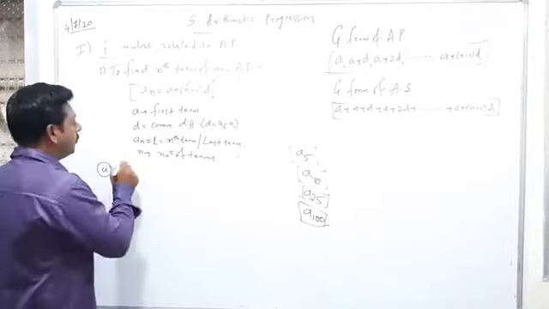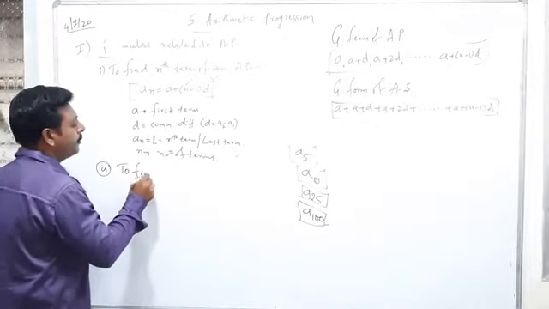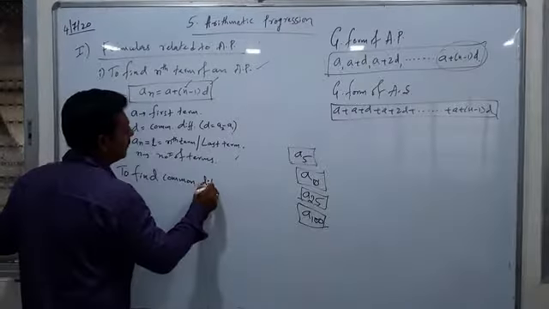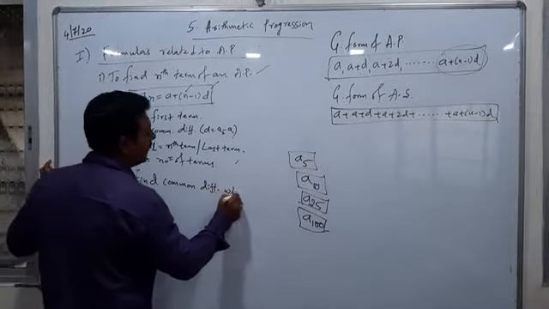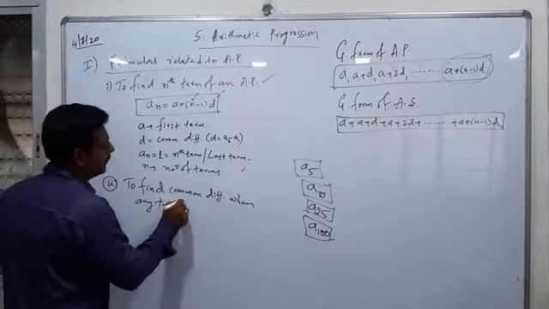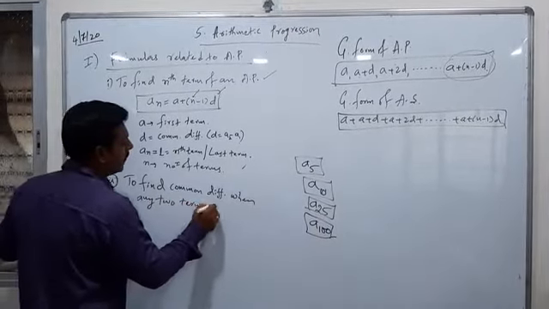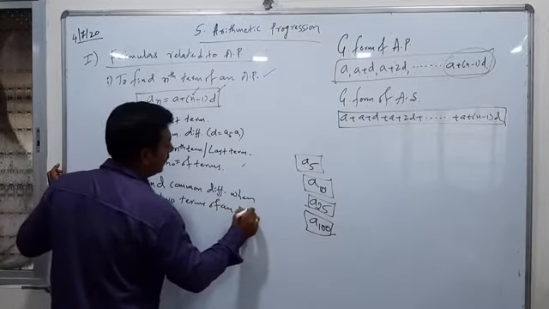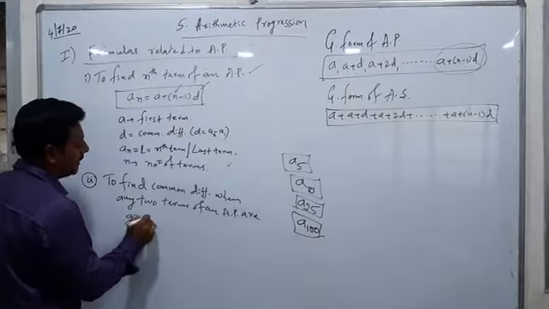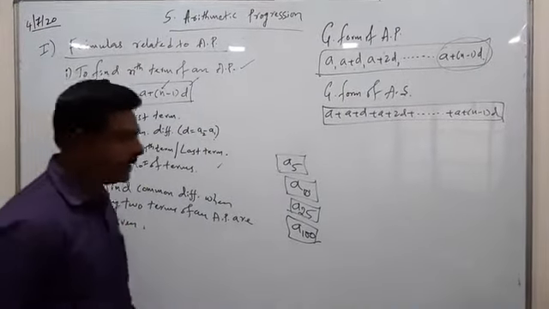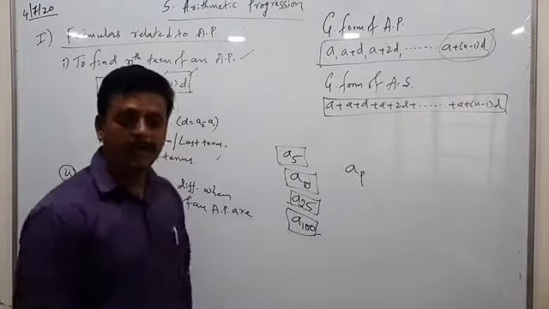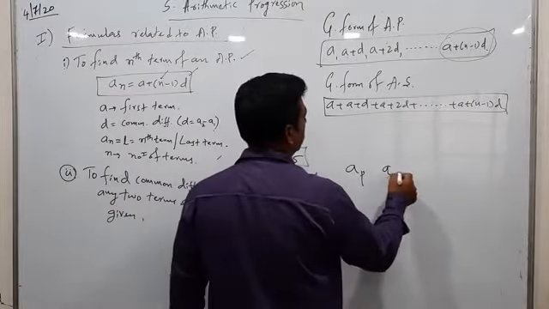Let me write: to find common difference when any two terms of an AP are given. Imagine one term they have given as ap and another term they have given as aq.